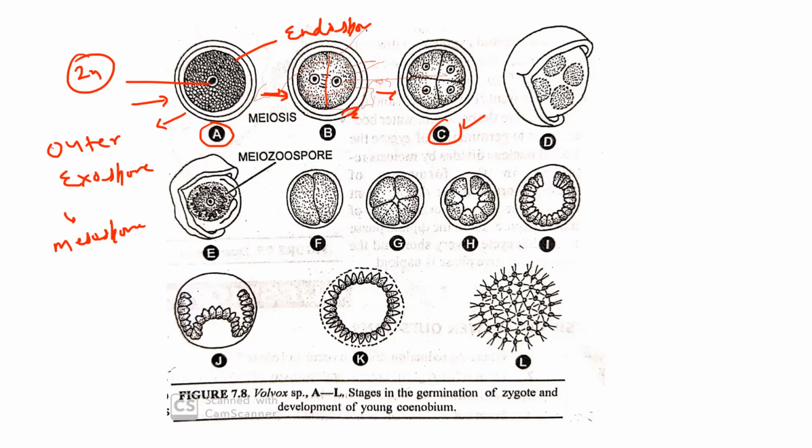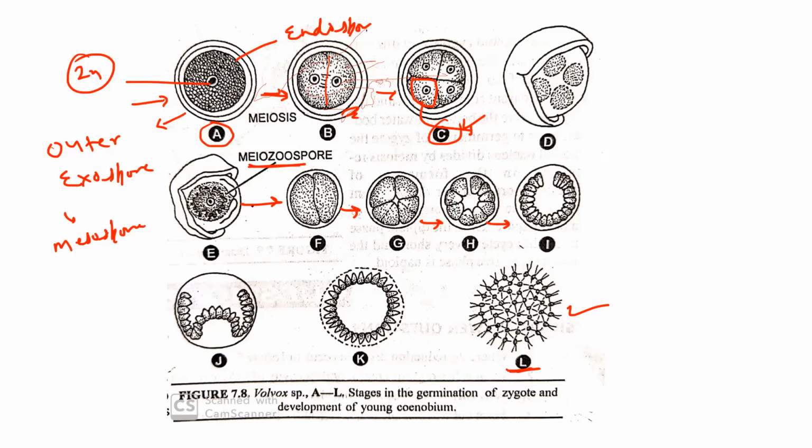After the meiosis is complete, it forms four cells, and each cell is initially joined with one another, and this newly formed cell is known as a mesozoospore. After that the mesozoospore develops into a coenobium. You can see in the diagram that the mesozoospore develops similar to asexual reproduction.